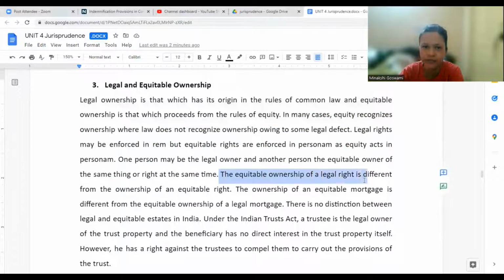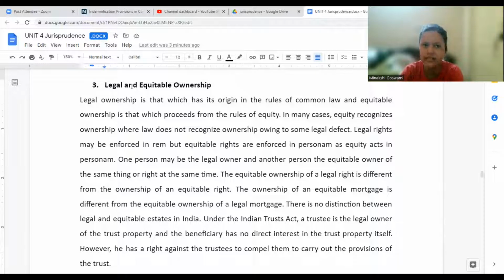Equitable ownership of a legal right is different from ownership of an equitable right. Ownership of an equitable mortgage is different from equitable ownership of a legal mortgage. There is no distinction between legal and equitable estates in India. Under the Indian Trusts Act, the trustee is the legal owner of the trust property and the beneficiary has no direct interest in the trust property itself. However, he has a right against the trustee to compel them to carry out the provisions of the trust.